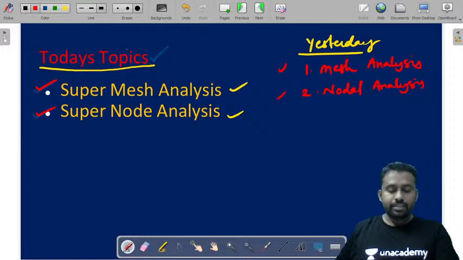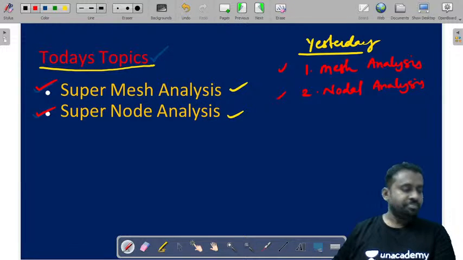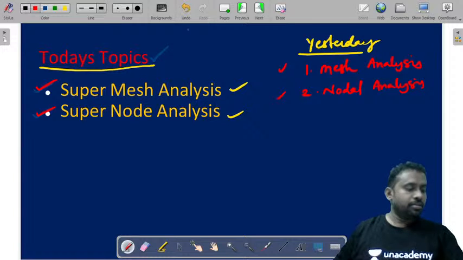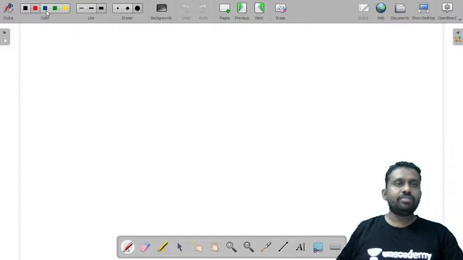So let us see one problem on mesh and nodal analysis. Then we'll move ahead with super mesh and super node analysis. Let me take a question for you, one of the previously asked university questions.